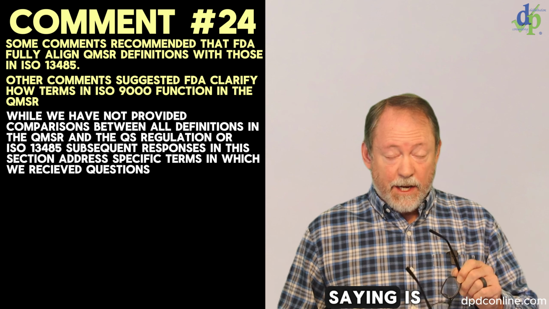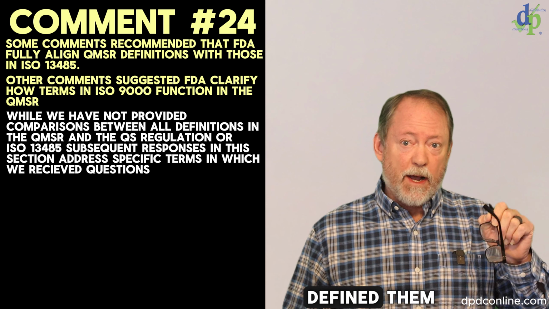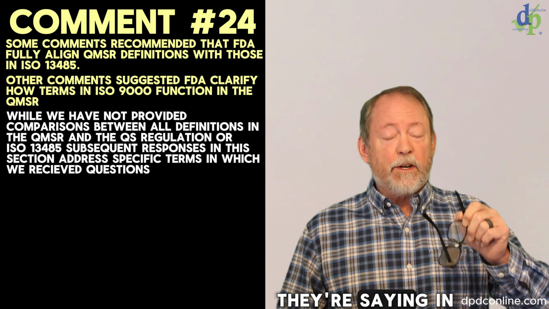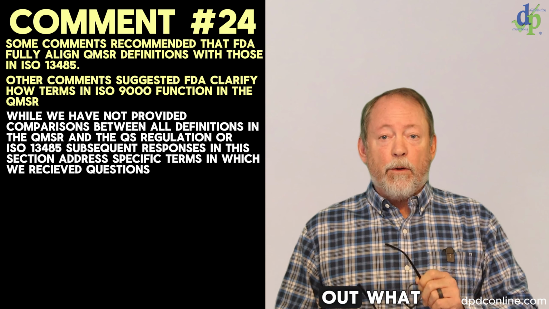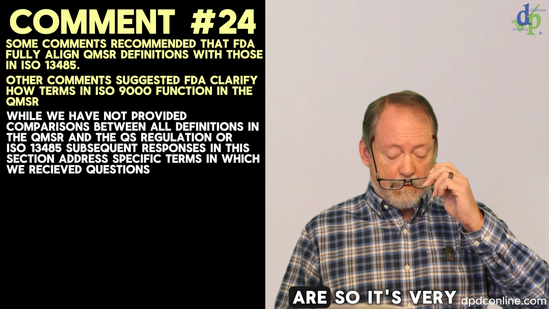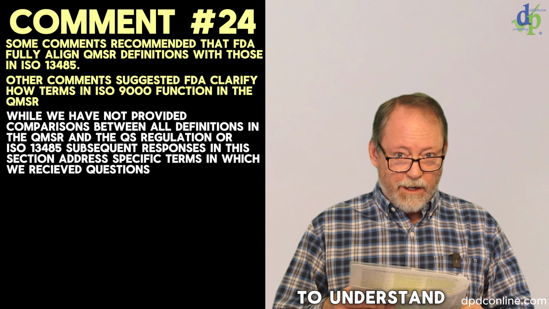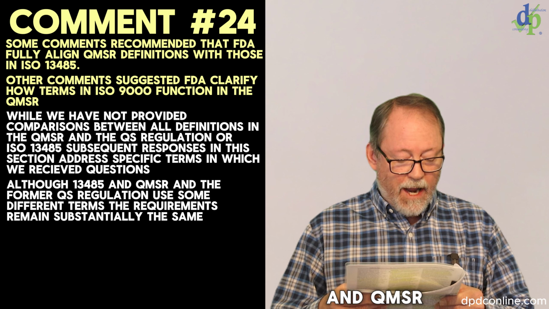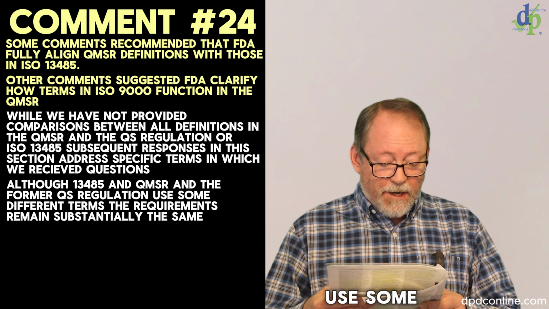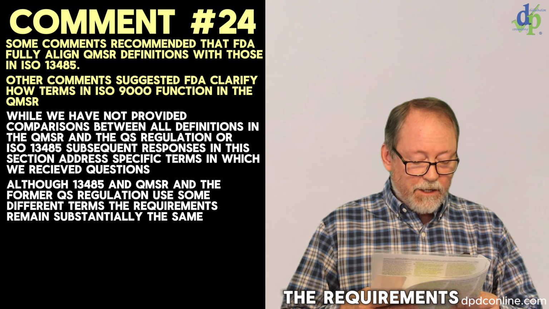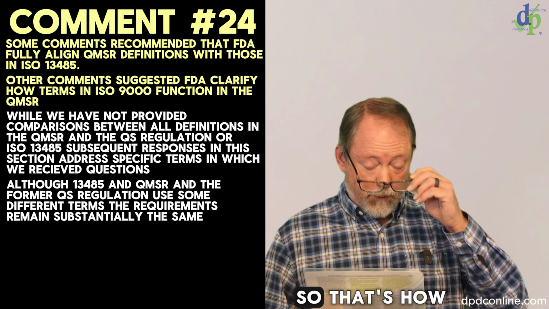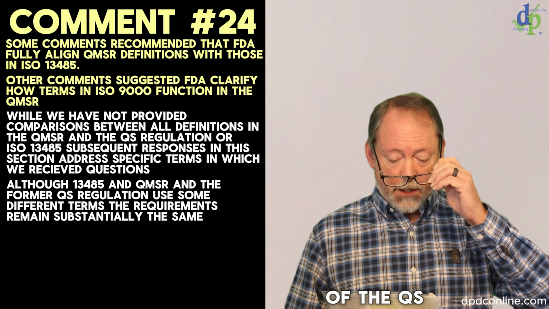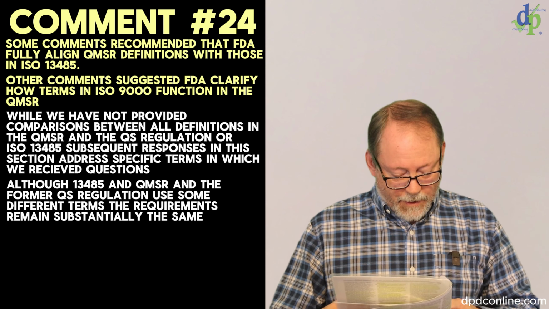So what they're saying is they may not have defined them in ISO 9000 or 13485 or in the QMSR, but they're saying in the preamble here they have laid out what their expectations for the definitions are. So it's very, very important to understand what is in this preamble. Although 13485 and QMSR and the former QMS regulation use some different terms, the requirements remain substantially the same. So that's how they're seeing it, is that ISO 13485 meets all of the requirements of the QS regulation and the FD&C Act. Here's one other one.